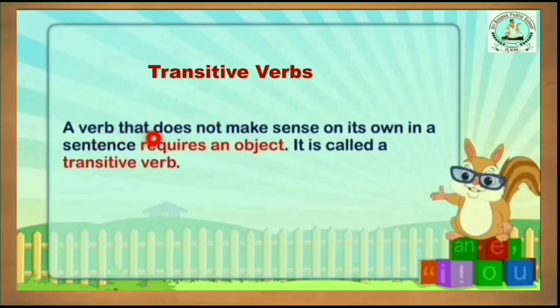A verb that does not make sense on its own in a sentence, requires an object. It is called a transitive verb. As you know, the pattern of this sentence is subject plus verb plus object. So in the sentence, the verb does not make sense on its own. It needs, means requires, the object. Then it is called a transitive verb.